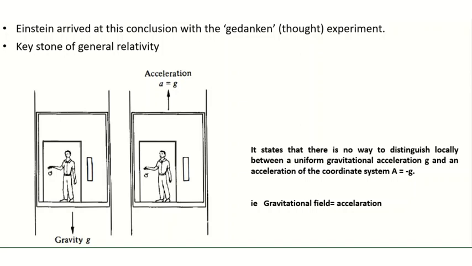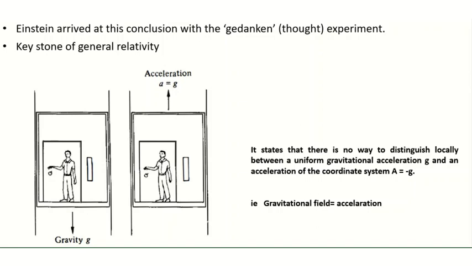So this downward acceleration of the elevator exactly cancels the local gravitational field. In that case also, he has no idea what is happening, whether he is in free space or whether it is falling in a gravitational field.